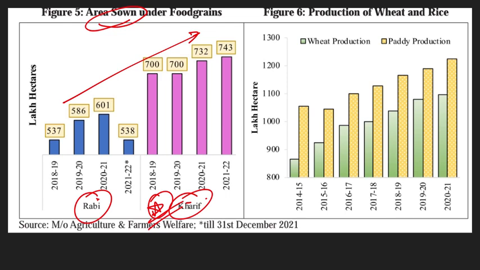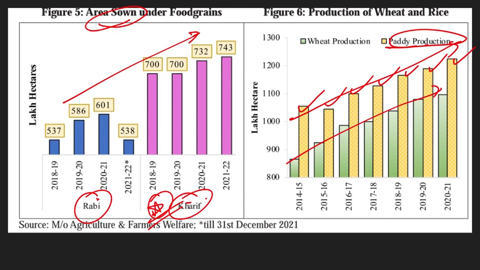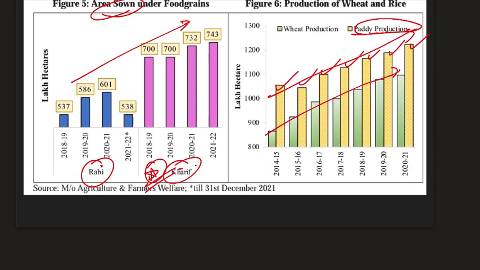There is absolutely no need to remember the numbers, but just remember the trend. Similarly, when we're talking about paddy production, it has always been higher than that of wheat, and it has been increasing continuously over the past few years. Same is the case with wheat also. These charts are very important for your prelims examination. Just remember the trends. There is no need to learn the data by heart.